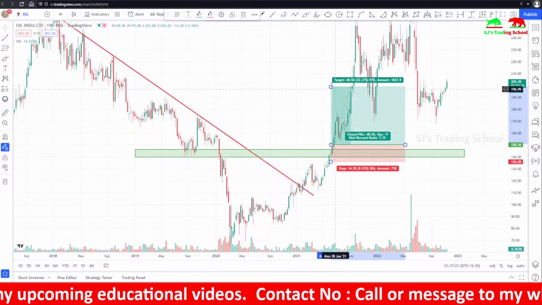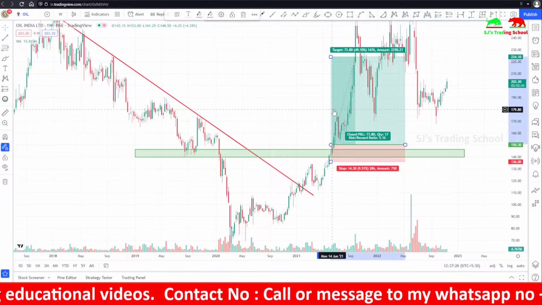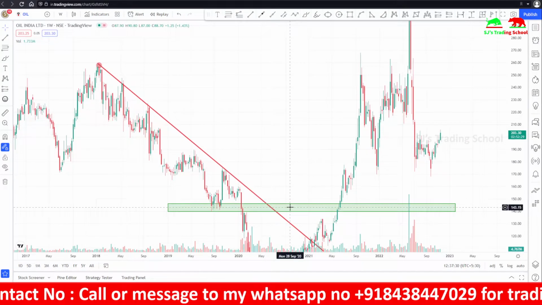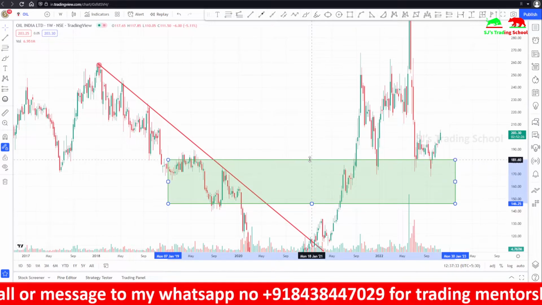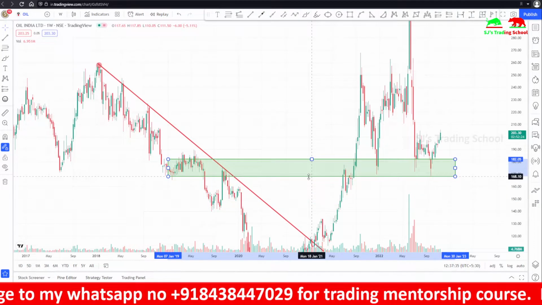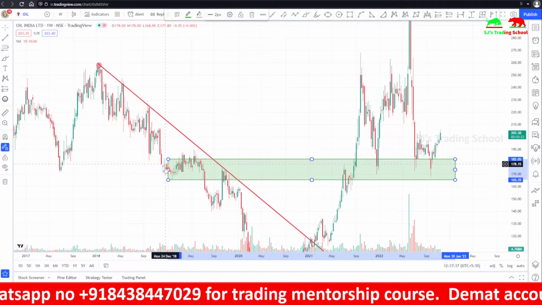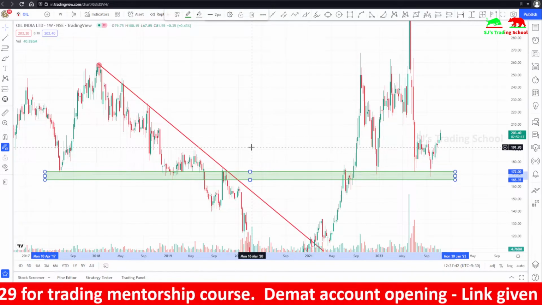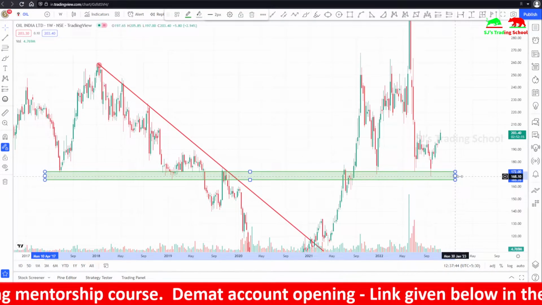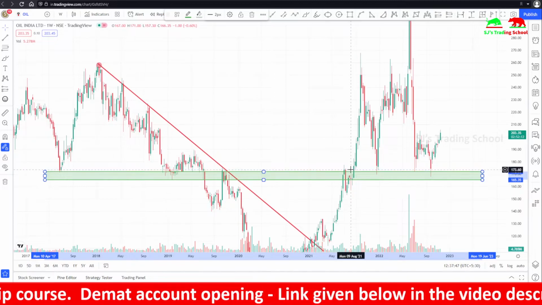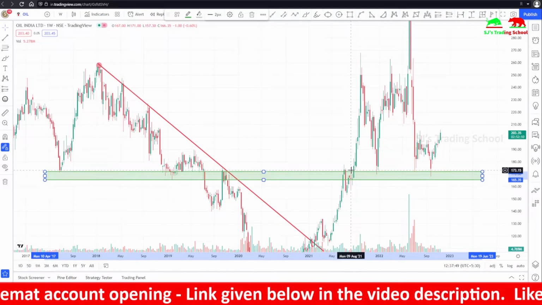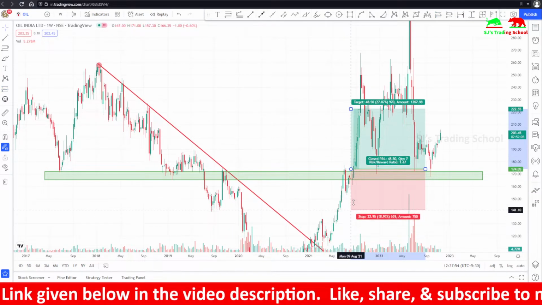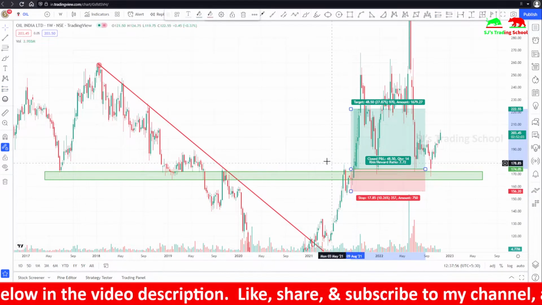They might keep their targets, or some even look for additional entries. If someone has missed the entry points, they might look for entering by drawing zones here, connecting all the previous support zones and drawing them as demand zones. They usually enter here once the stock price breaks this demand zone. They will only take an entry order here once the trend line breaks beyond this point.